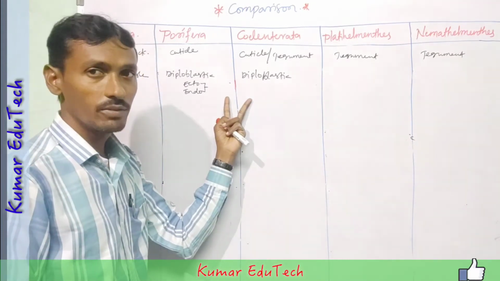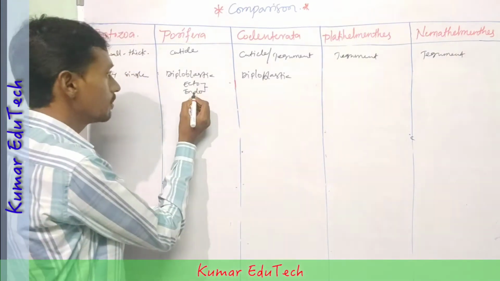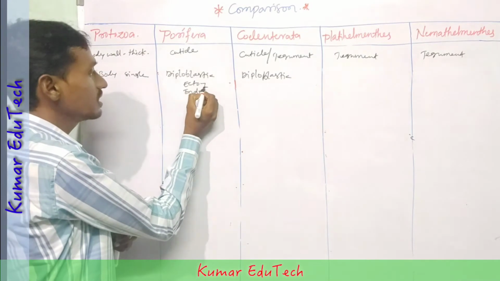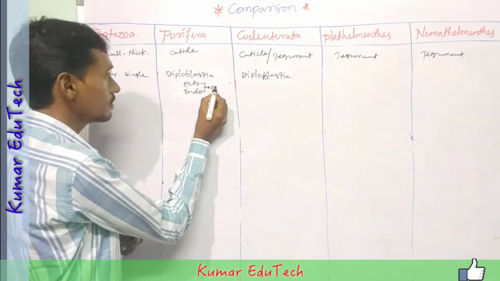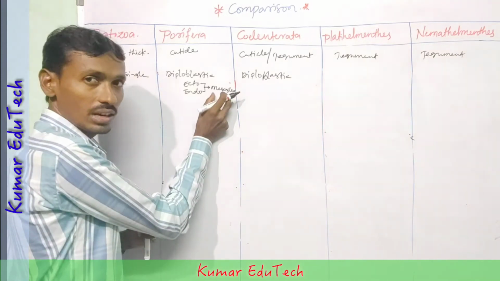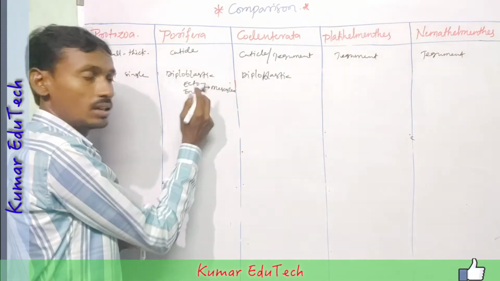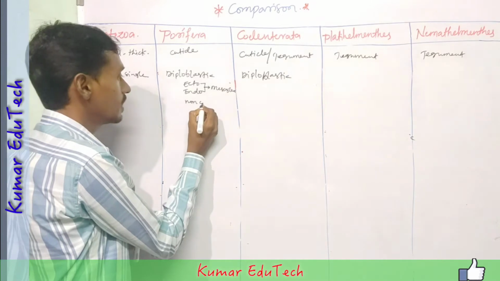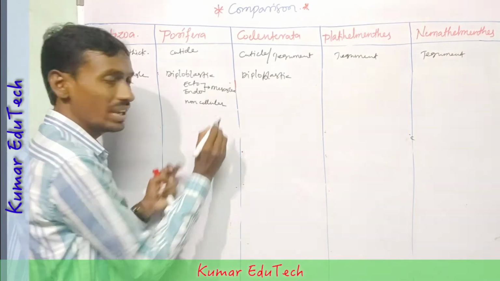So the poriferans are diploblastic animals and also coelenterates are diploblastic animals. What is the difference between both? In porifera, diploblastic animals, mesoglea is present, and this mesoglea is non-cellular, a fluid-like structure.